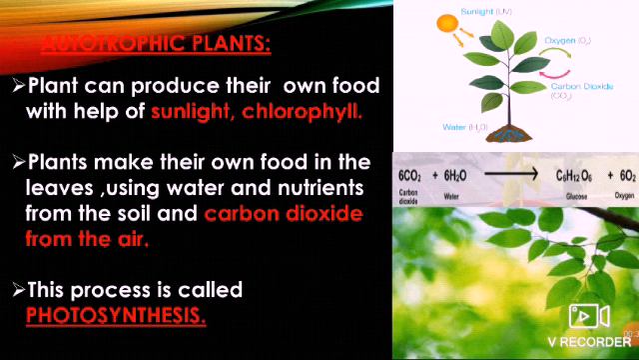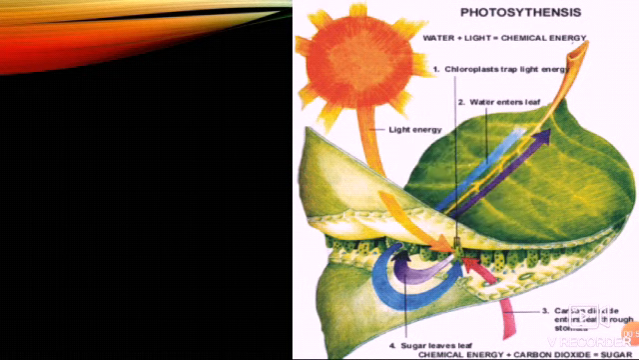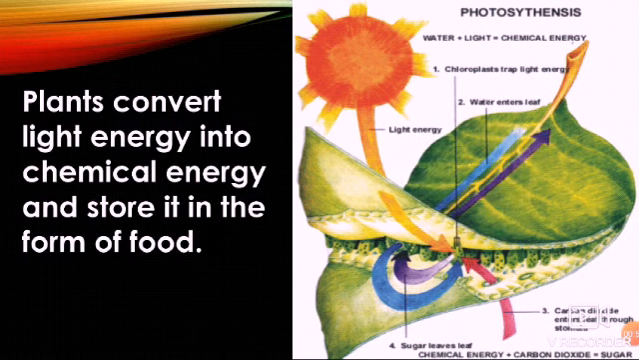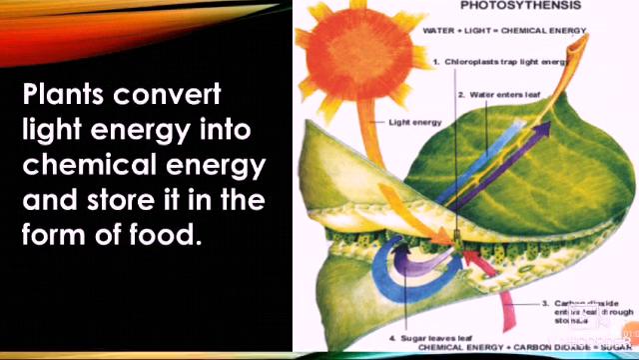So the reaction is 6CO2, that is carbon dioxide, plus 6H2O, water, in the presence of sunlight and chlorophyll, to form glucose, C6H12O6, plus 6O2, that is oxygen. Plants convert light energy to chemical energy and store it in the form of food.